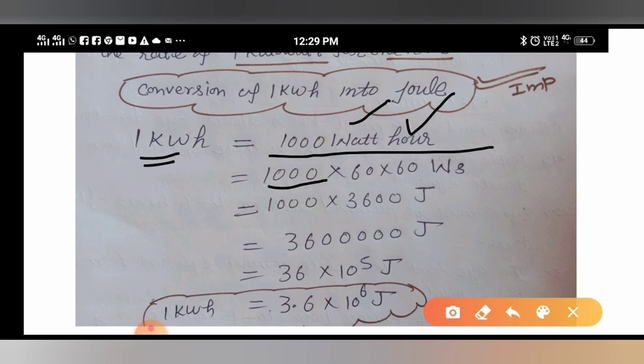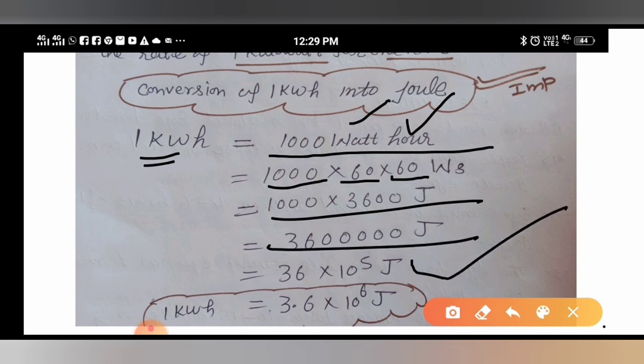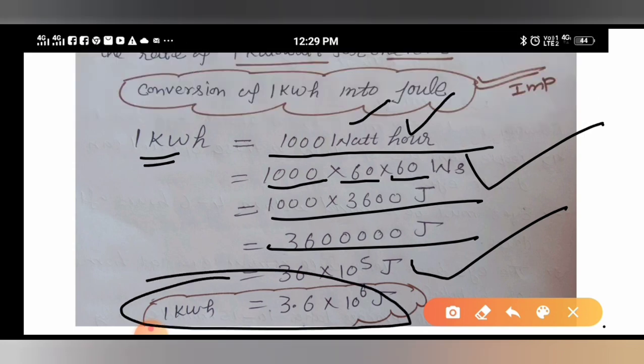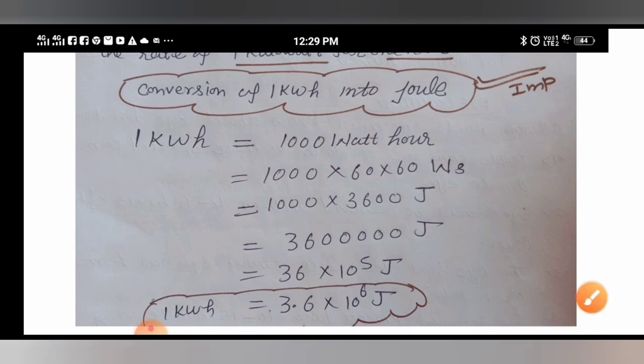So how to convert into second? In 1 hour there are 60 minutes and 60 seconds. So you just multiply it, you will get 36 into 10 raised to power 5 joule, because watt second is joule. So 36 into 10 raised to power 5 joule, but when you convert it into standard form, the answer you will get is 3.6 into 10 raised to power 6 joule. I hope it is clear to you all.